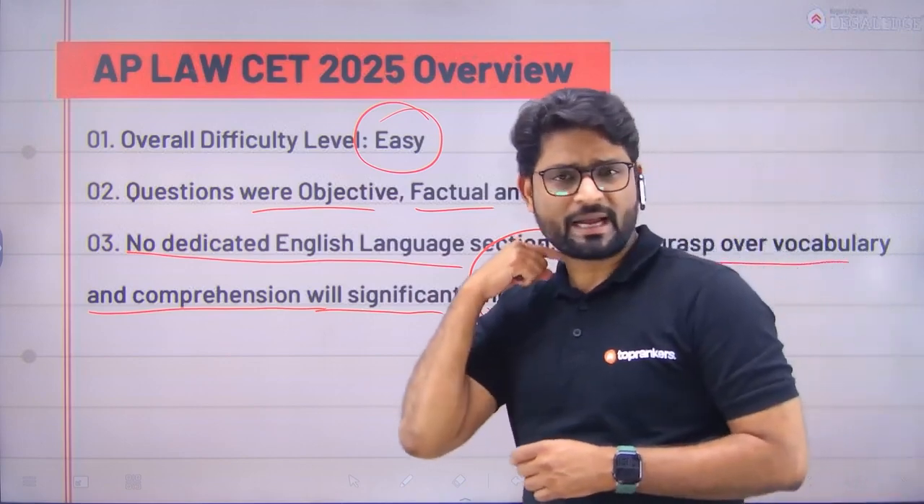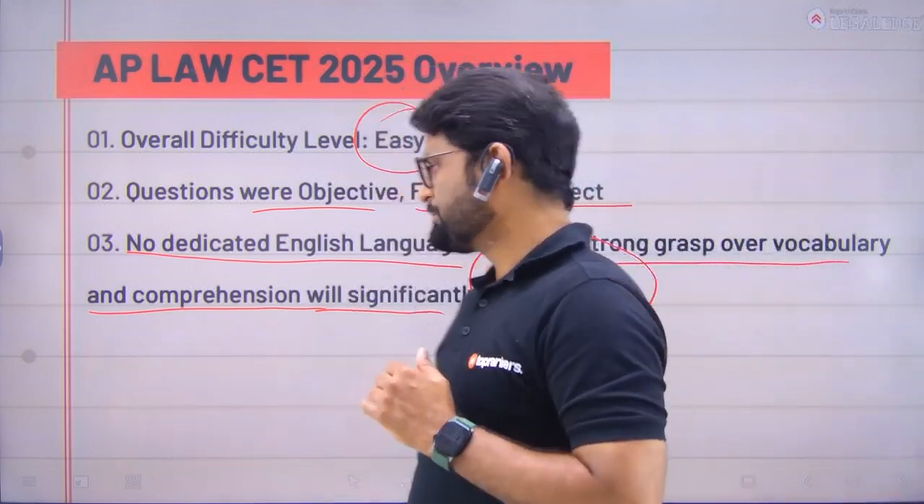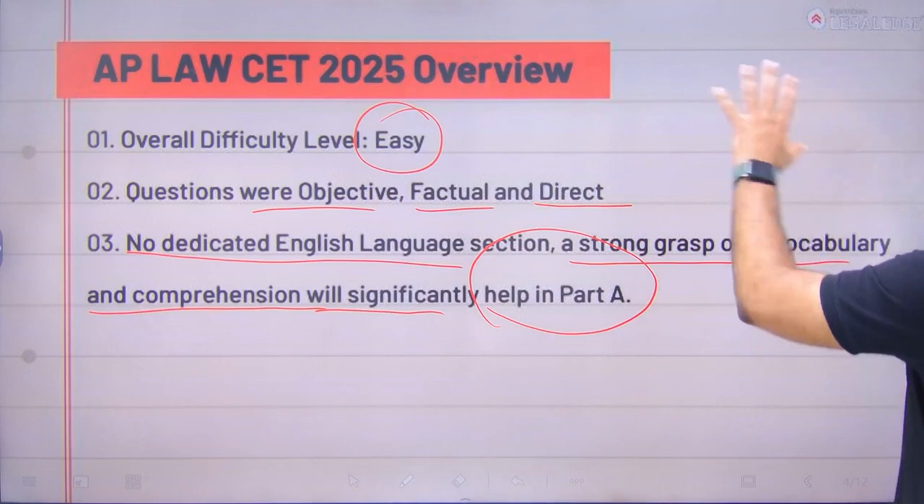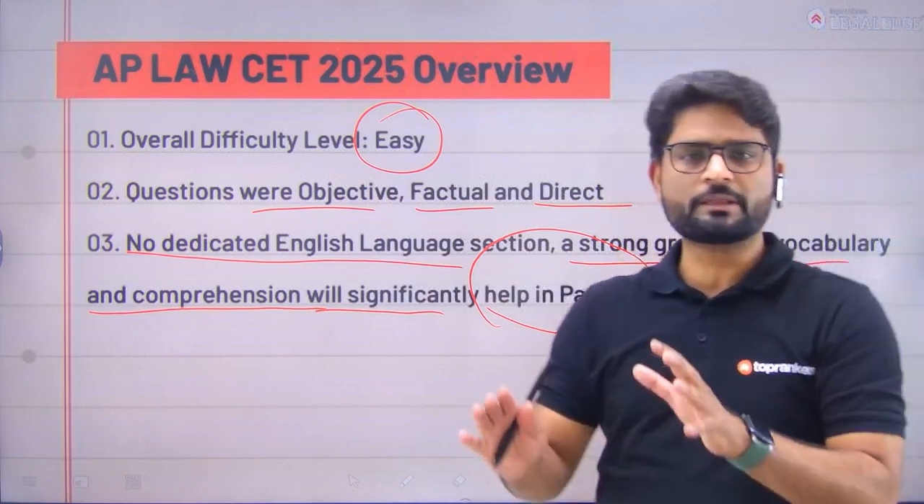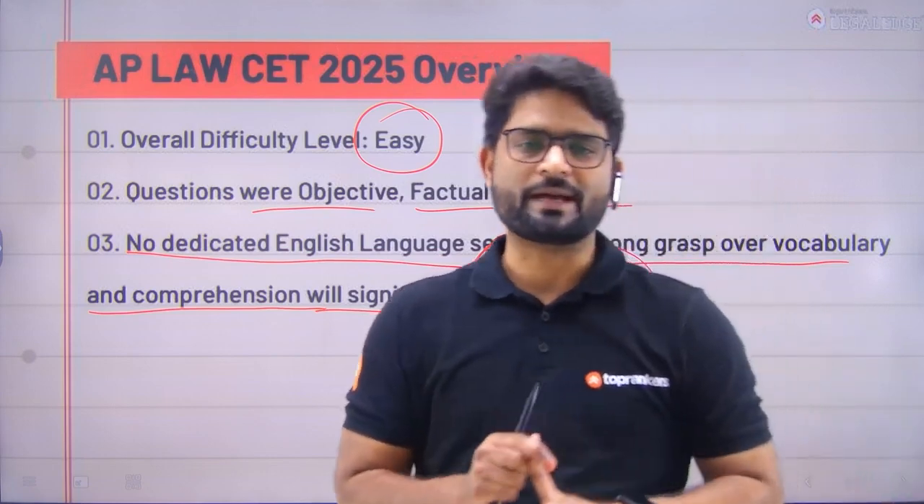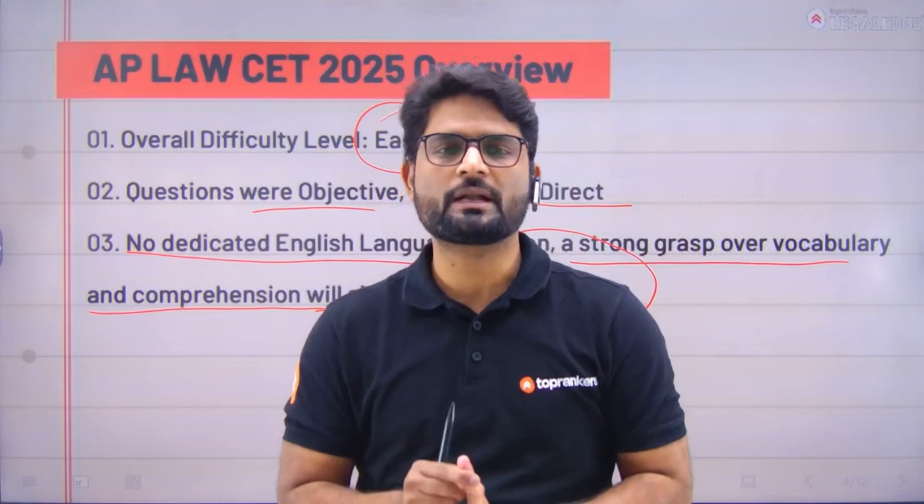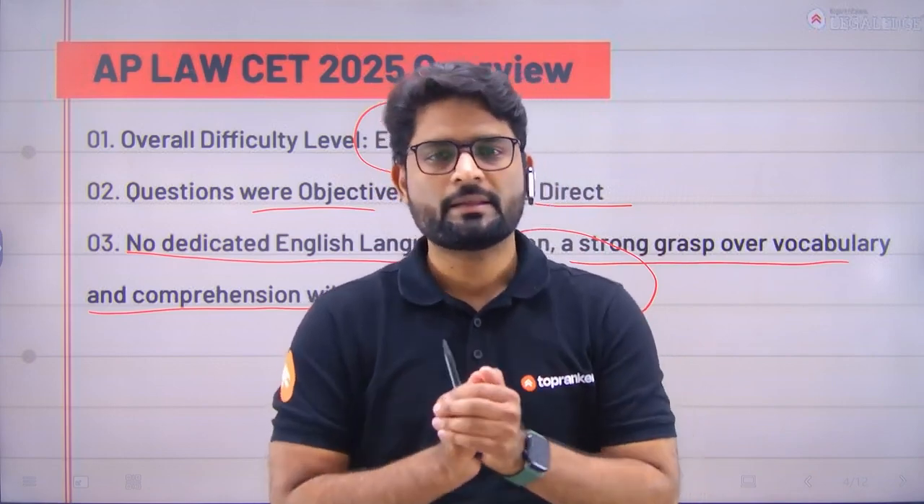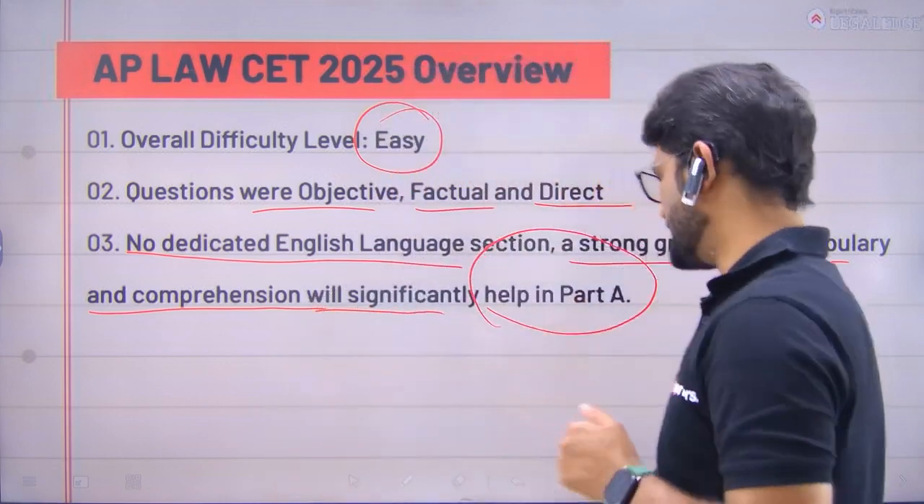Now, why is that so? This we will see in the upcoming slides. So this is the overall analysis of the paper: the paper was on the easier lines, questions were direct, objective, and factual, and those who have a good grasp of the English language had a significant advantage in Part A.